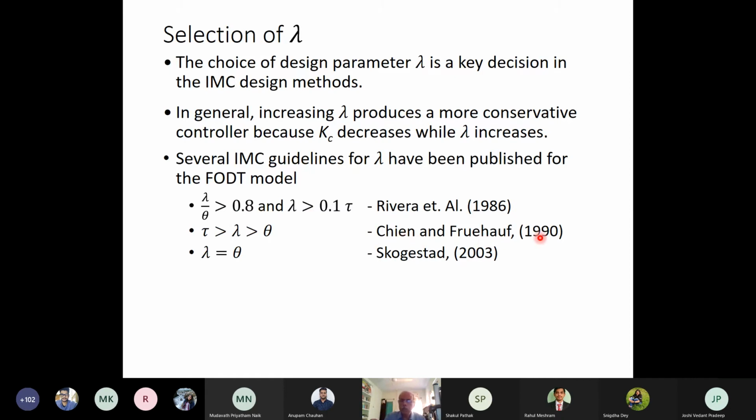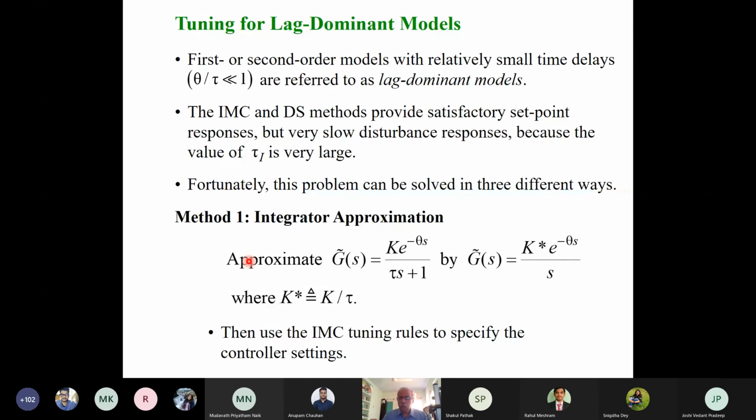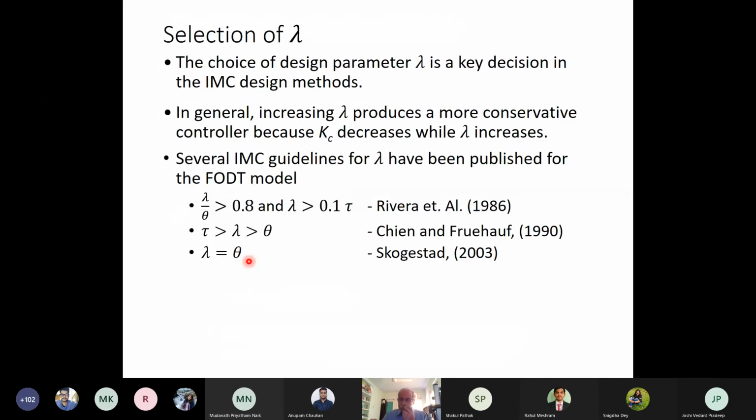Chien and Fruehauf, in 1990, said that lambda should be between tau and theta. Skogestad in 2003 found that lambda should be equal to theta. These guidelines are basically for a first order plus dead time process.